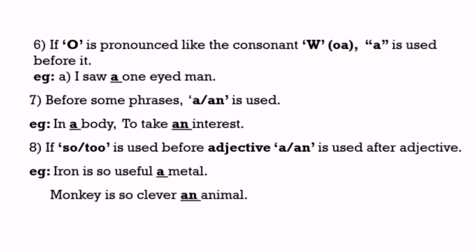Next rule, if O is pronounced like the consonant W, whose pronunciation is Wa, then A is used before it. As an example, I saw a one-eyed man. Here one begins with the vowel O, but its pronunciation is just like the consonant W, Wa. So the article A is used before it.